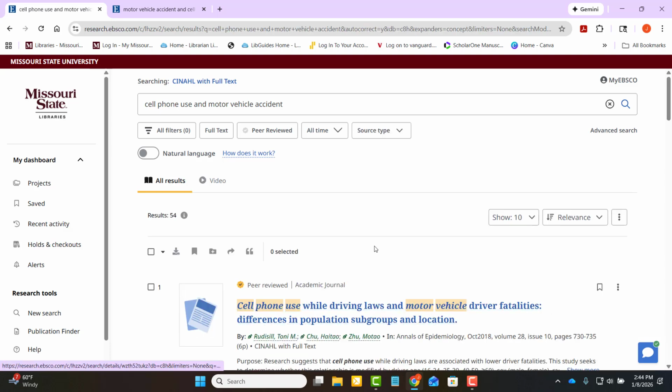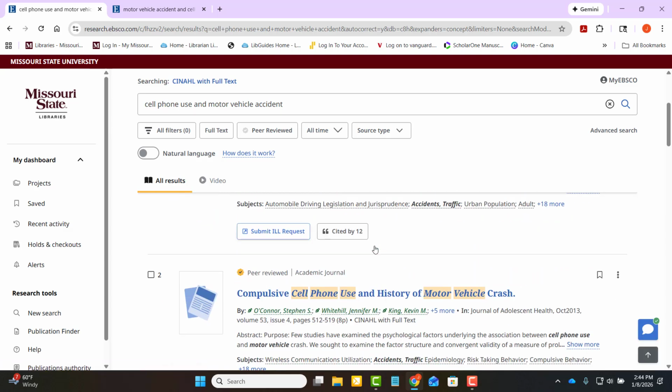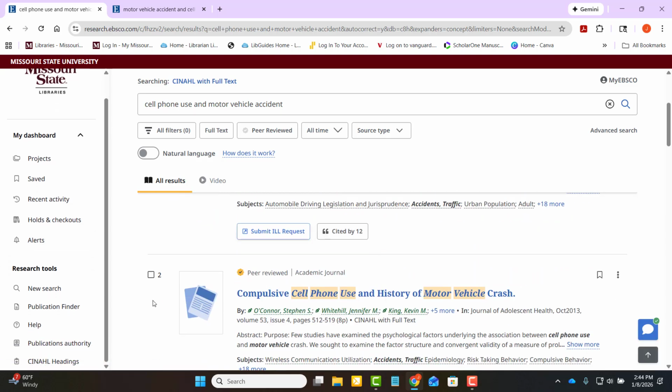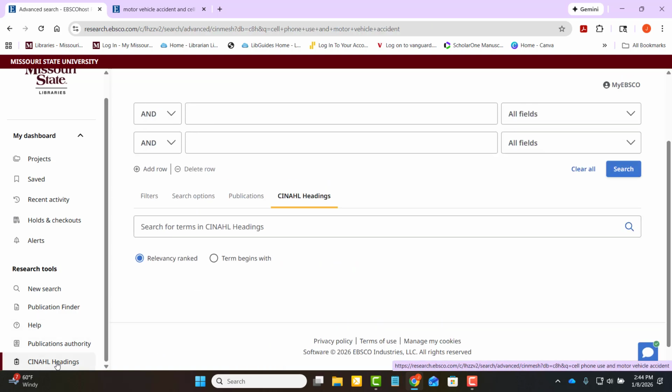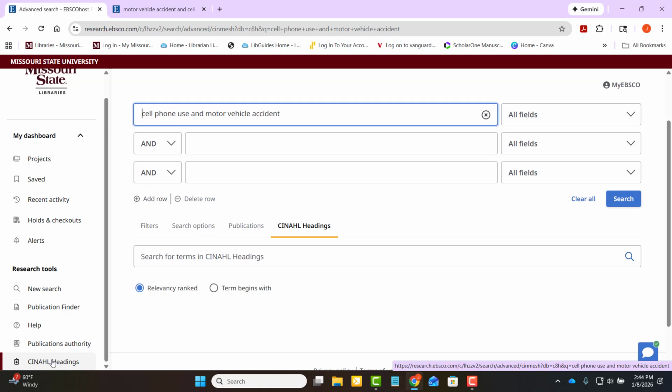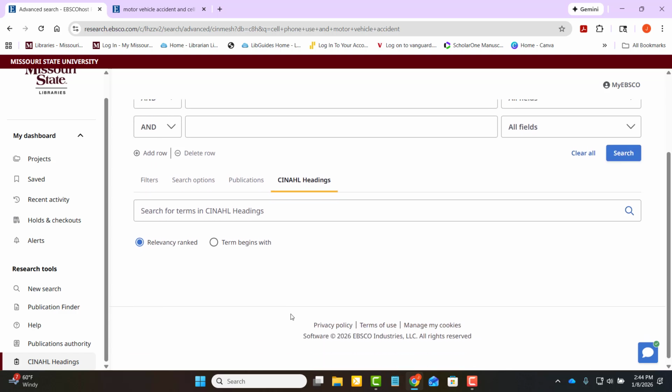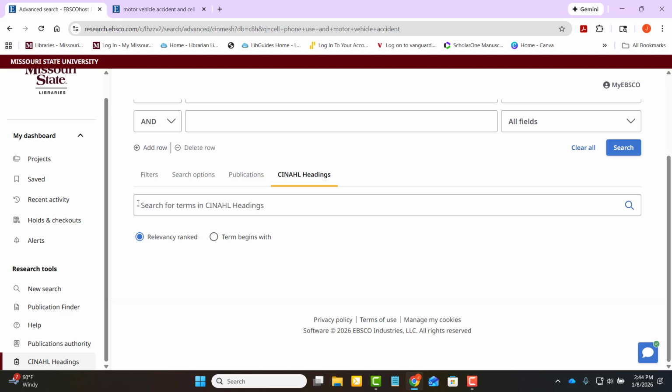Now we have a results list, and it's the same look and feel. The difference is on the left-hand side under research tools, you're going to notice a special one that says CINAHL headings, because some of our medical databases have medical subject headings. In this case, they're called CINAHL subject or CINAHL headings. Sometimes they're called MeSH headings. They're similar things.